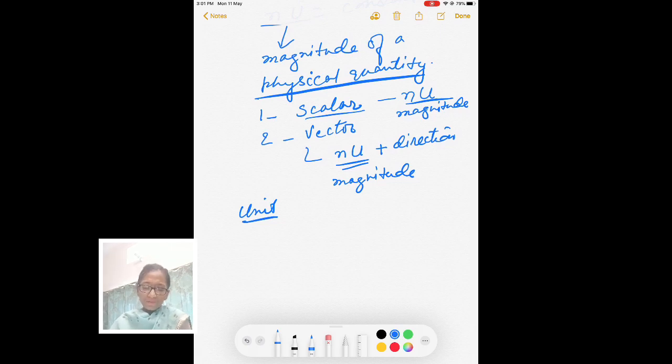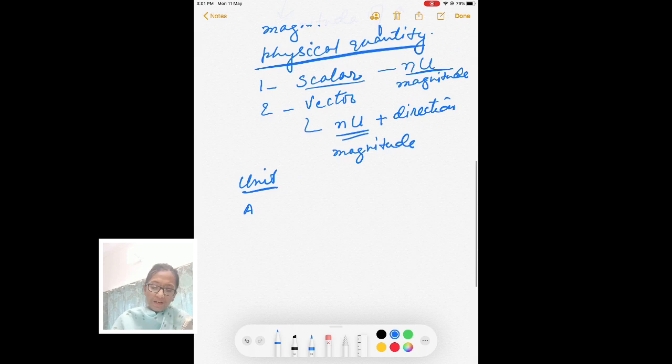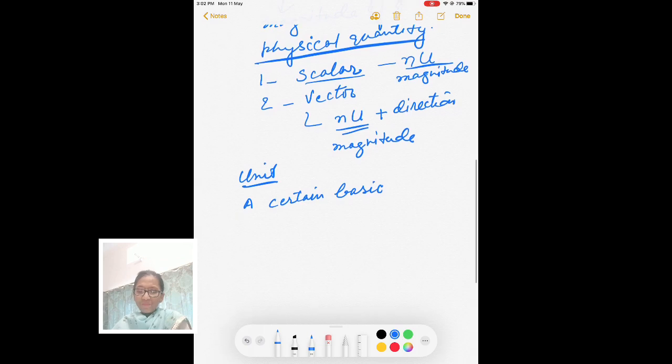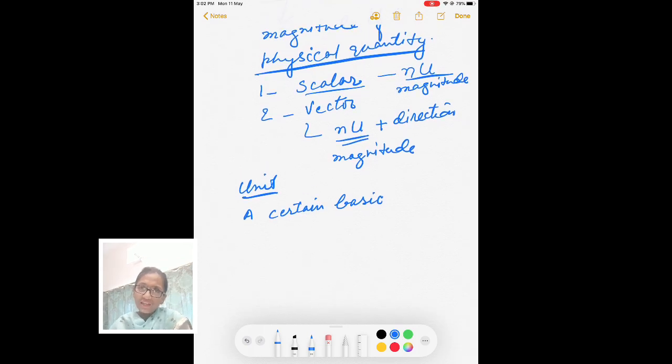So what is unit? A certain basic, it should be basic. You cannot measure a length nearly equal to 1 meter with that of 1 kilometer. One meter should be measured in a small unit, like when you make any building, the building blocks should be brick only, brick should be a smaller one, a basic one. So while measurement also we should take basic things.